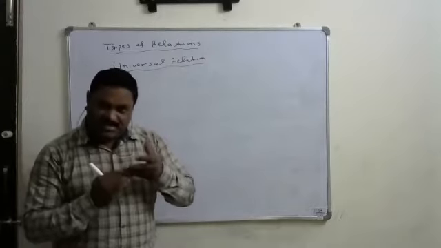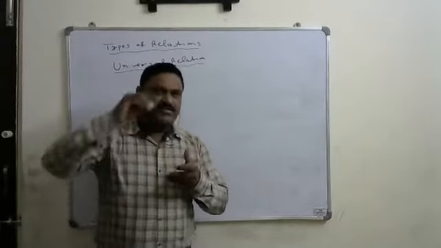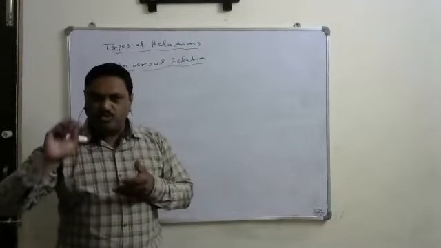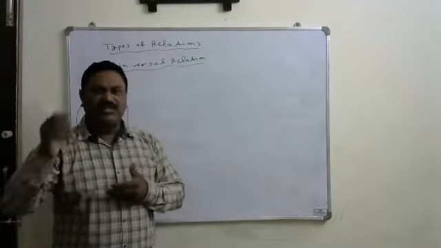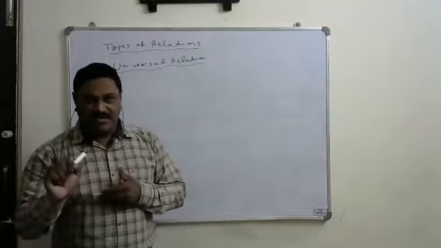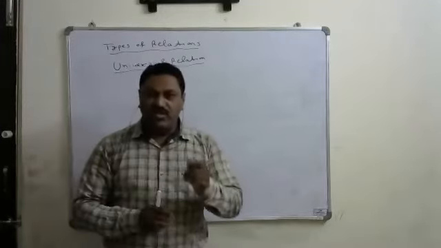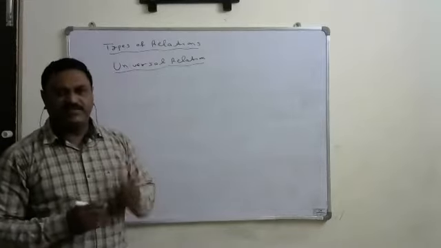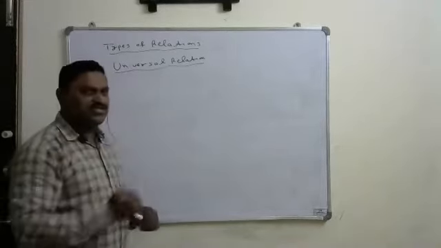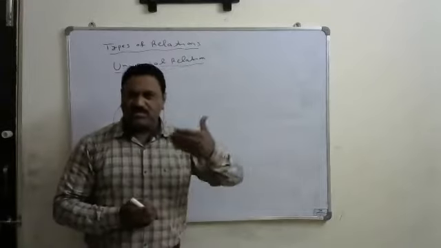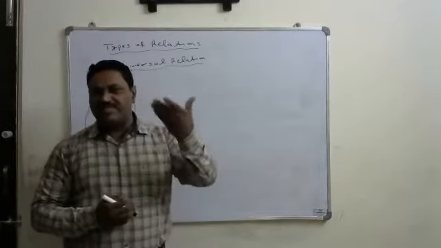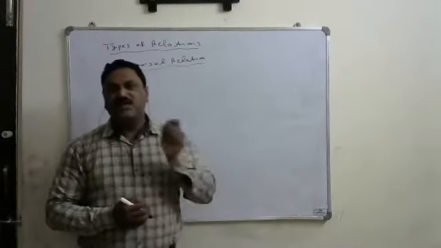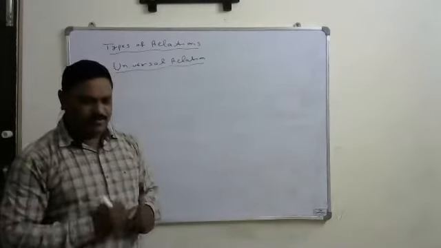That's why all these relations will be the subset of A cross B only. That's why A cross B will be the superset for all the relations. That's why A cross B itself we call the universal relation, because all the relations we are taking from that A cross B only. That's why A cross B will be the superset for every relation. Okay, that is the first point.